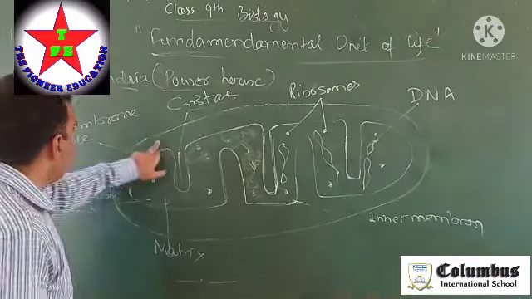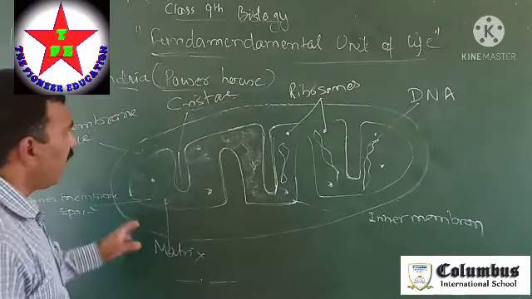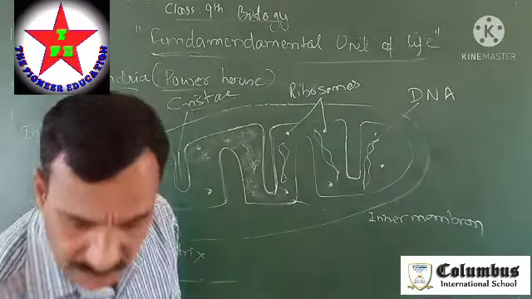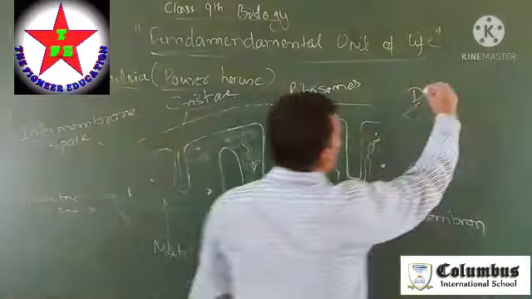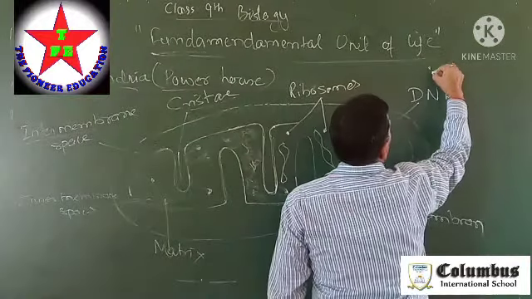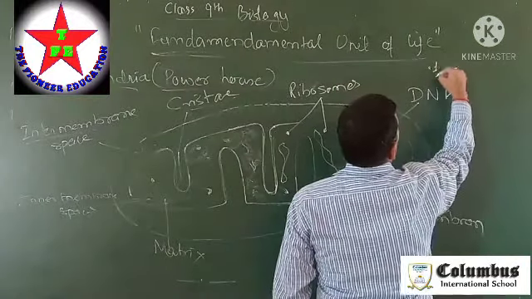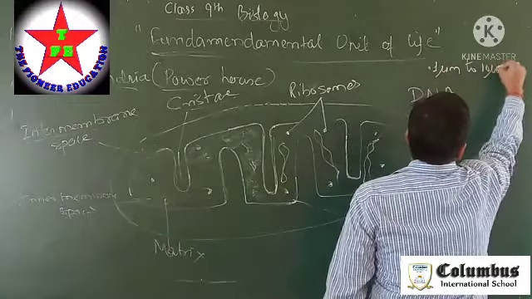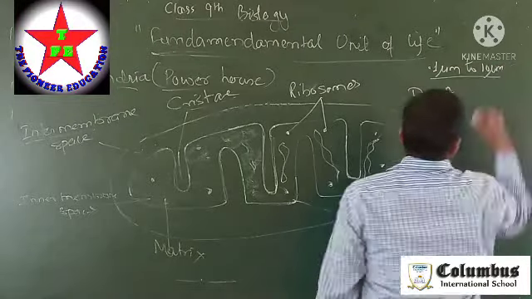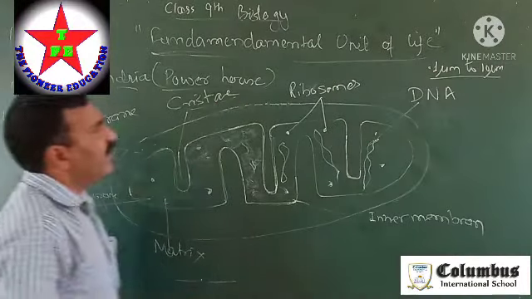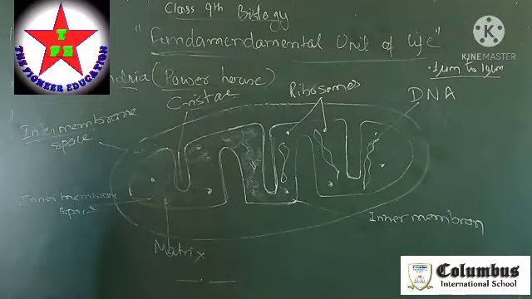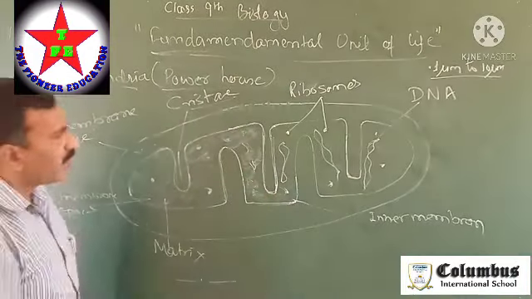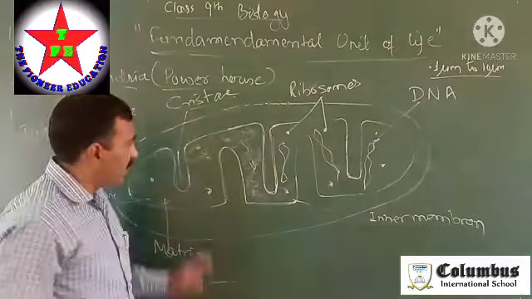Secondly, mitochondria vary greatly in their size, ranging between 0.1 micrometer to 10 micrometer. That means there is a great variation in the size of the mitochondria.